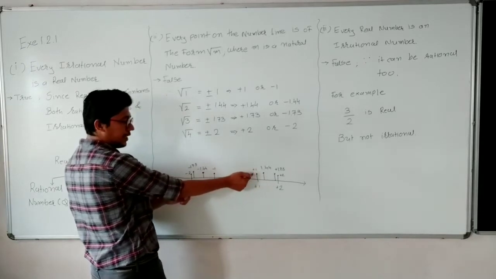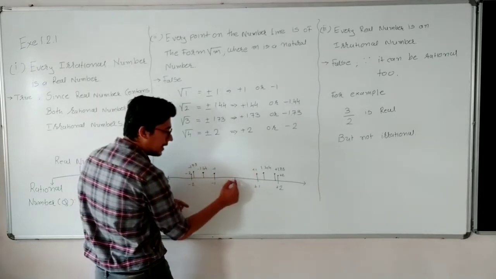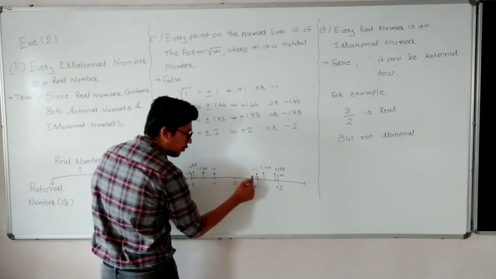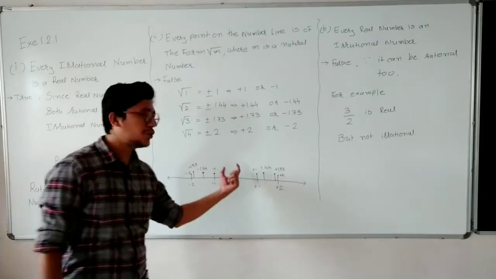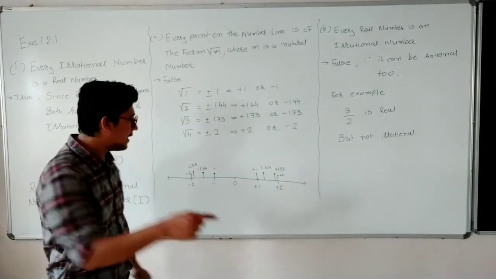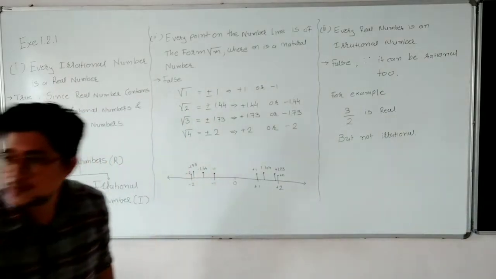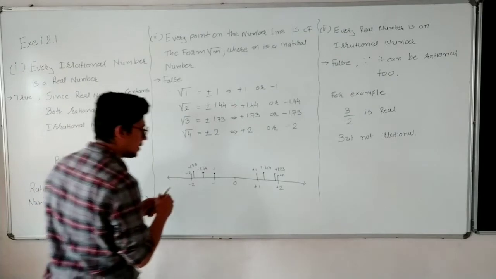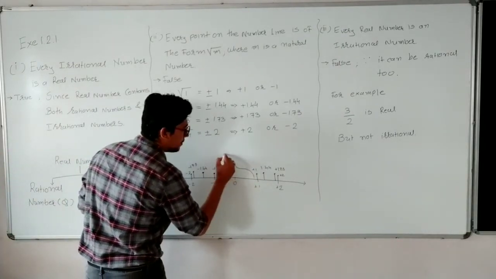Plus 1 you put here, minus 1 you put here. If you look at the portion between 0 and 1, all of it is missing. That portion is not covered by square root of m. Yes or no? In the same way, between 0 and minus 1, this portion is missing. So we can say that this whole portion is missing.